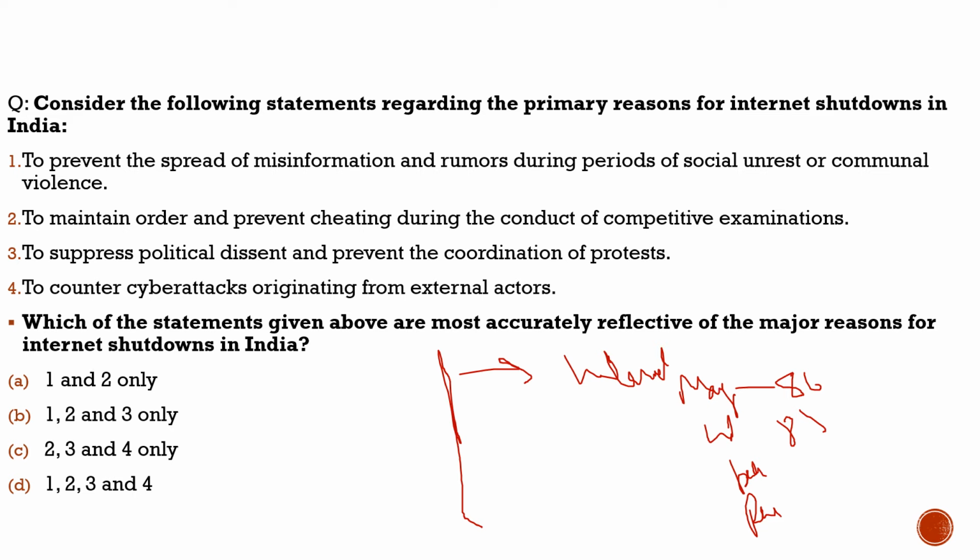So there is an issue with respect to that. And also this article highlighted the reasons why there were internet shutdowns. With respect to that, we will solve the question and understand the reasons. Here the question says, consider the following statements regarding the primary reasons for internet shutdown in India. First statement: to prevent the spread of misinformation and rumors during periods of social unrest or communal violence. 100% correct. This has been the primary reason.